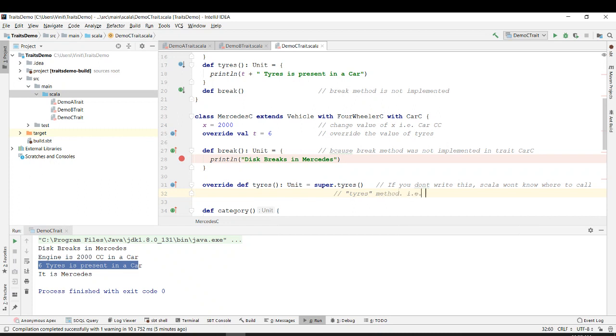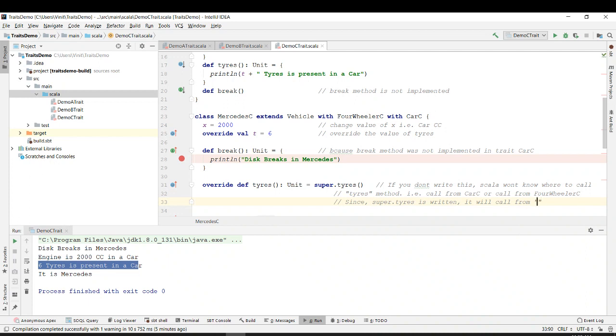That is call from car C or call from four wheeler. Okay, since super dot tires is written, will it call from four wheeler or will it call from car C?